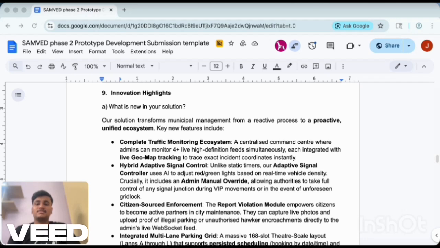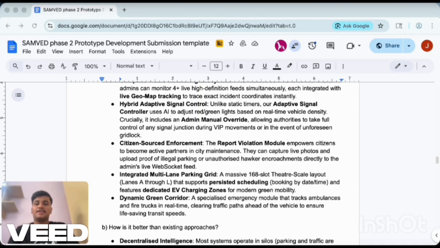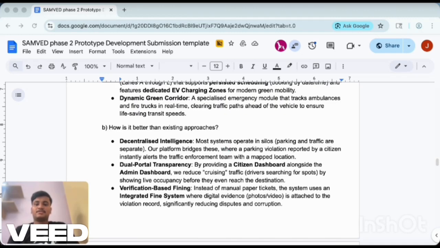We also introduce citizen-sourced enforcement, where users can report violations like illegal parking using photos, which are instantly sent to the admin system. Our system includes a smart parking grid with 168 slots, including EV charging support, along with real-time availability to reduce unnecessary traffic. Additionally, the green corridor feature ensures ambulances and emergency vehicles get a clear path automatically. What makes our system better is that it connects traffic, parking, and citizens into one platform, improving transparency and reducing congestion.